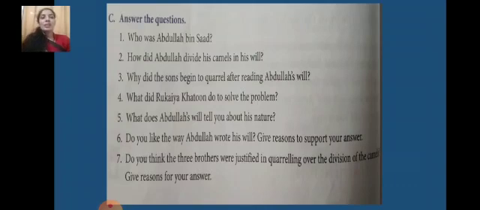Okay, sixth. Do you like the way Abdullah wrote his will? Give reasons to support your answer. So that is completely a personal response question. All the valid answers would be accepted, children. Seventh, do you think the three brothers were justified in quarreling over the division of the camels? Give reasons for your answers. So I hope, children, the answers of questions number 6 and 7 you would write independently, and I will accept all the valid answers. Okay, so go for that.